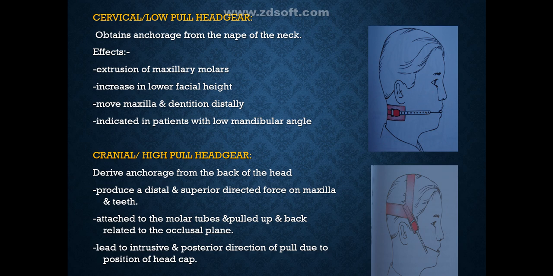And cranial or high pull headgear derives the anchorage from the back of the head. It produces distal and superiorly directed forces on the maxilla and the teeth. It is attached to the molar tubes and it's pulled up and back relative to the occlusal plane. It leads to an intrusive and posterior direction of pull due to the position of the head cap.